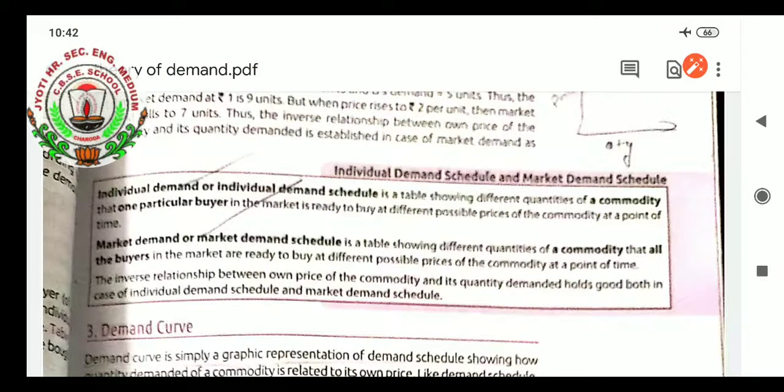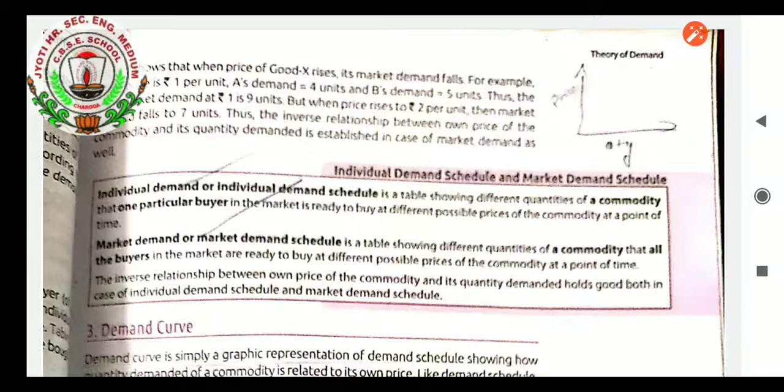Individual demand schedule is a table showing different quantities of a commodity that one particular buyer in the market is ready to buy at different possible prices of the commodity at a point of time. Whereas the market demand schedule is a table showing different quantities of a commodity that all the buyers in the market are ready to buy at different possible prices at a point of time. The inverse relationship between own price of the commodity and its quantity demanded holds good in both the individual and the market demand schedule. It was the same in both.